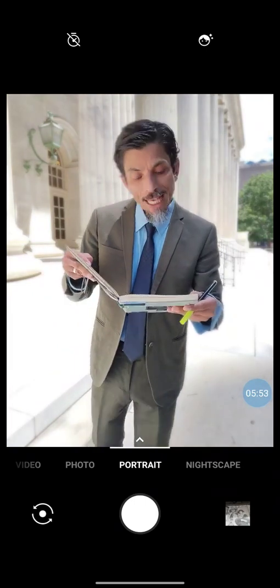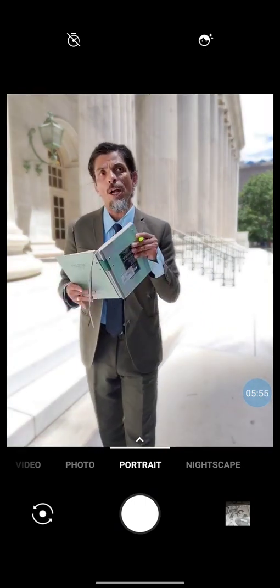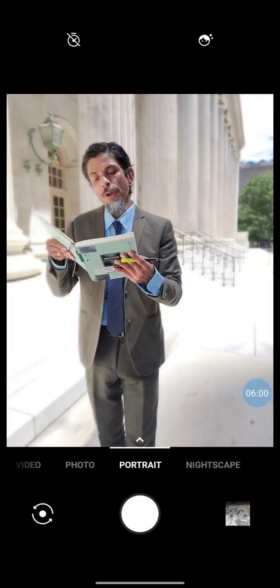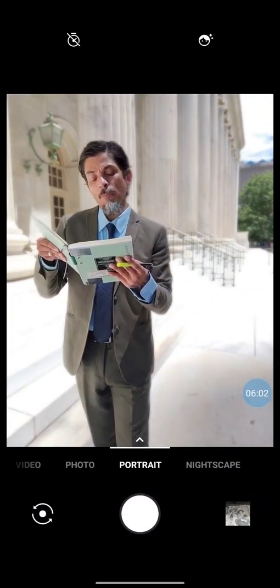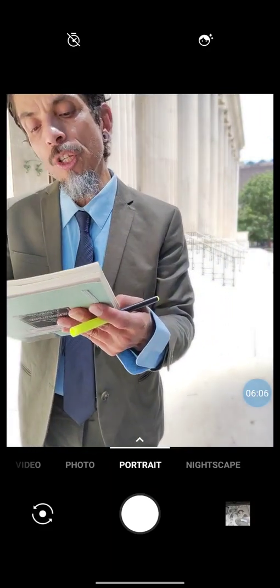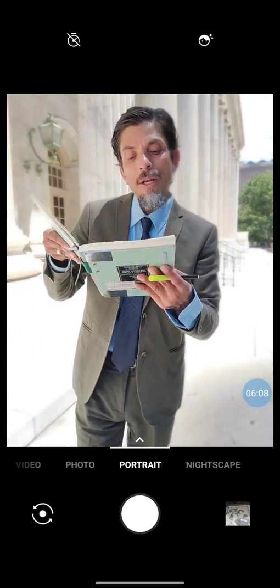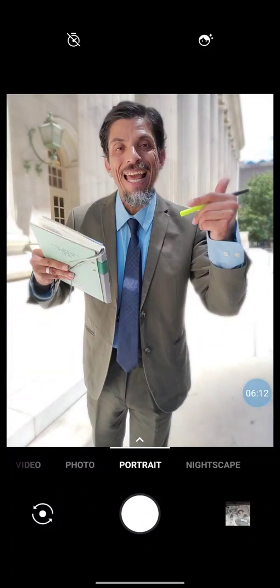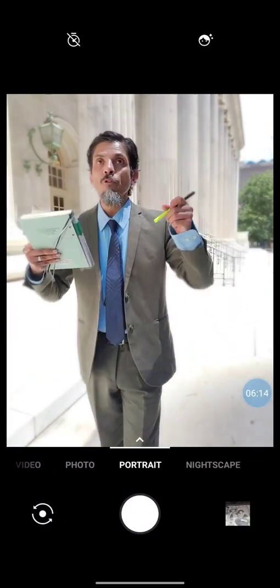Then the second version of the categorical imperative is also interesting. So the second version of the categorical imperative is: always treat humanity, whether in your own person or that of another, never simply as a means, but always at the same time an end, okay? So that has several parts to it.